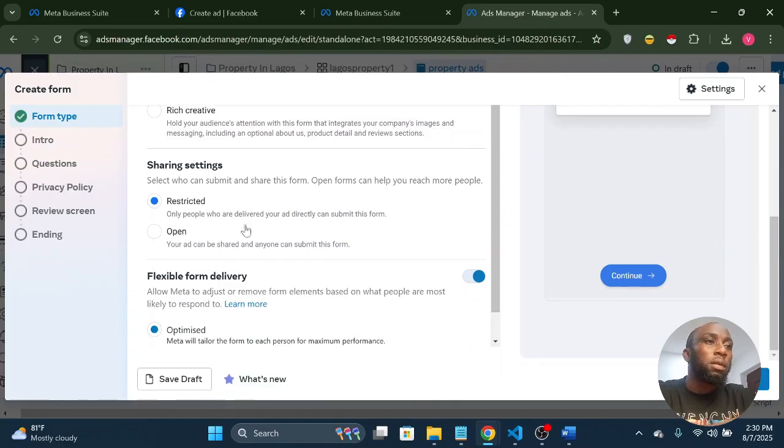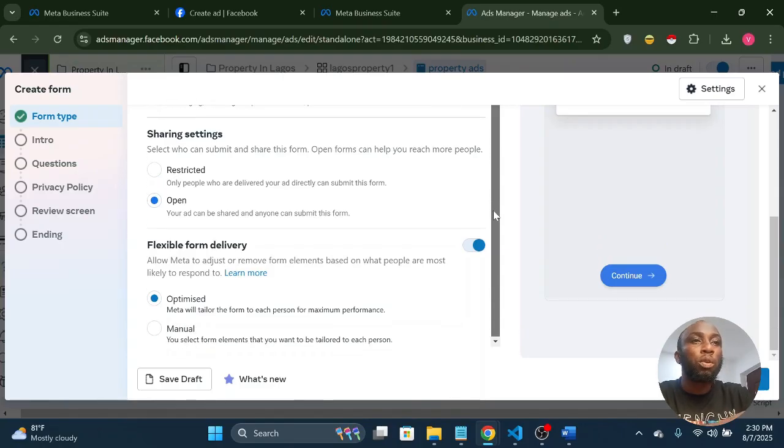Now for sharing settings, select who can submit and share this form. Do you want only people who are delivered your ads to be able to submit this form, or do you want it open so that your ads can be shared and anyone can submit this form? I will leave it open. Anybody can submit. I don't want only people who have viewed my ads. Anybody who is interested can share, so that we can call them and sell to them.